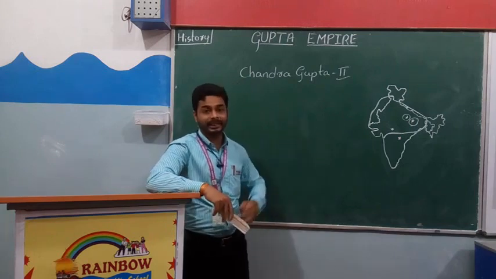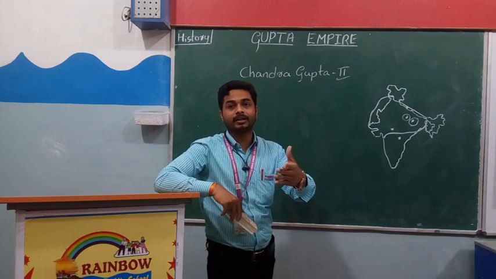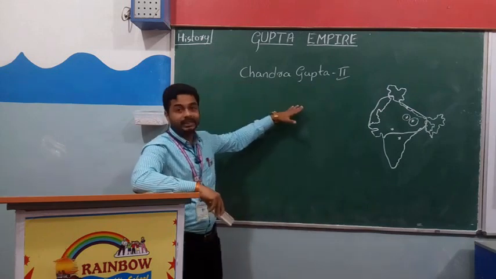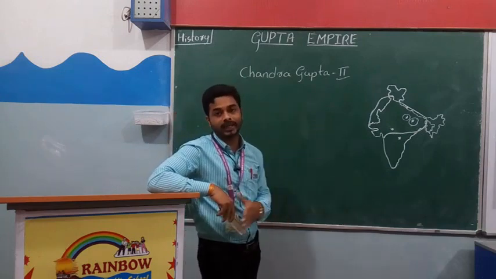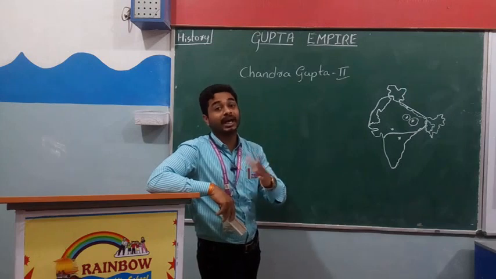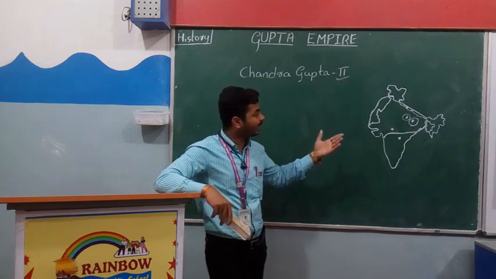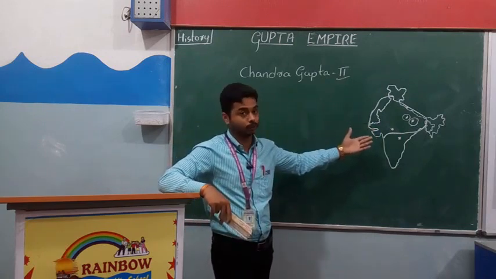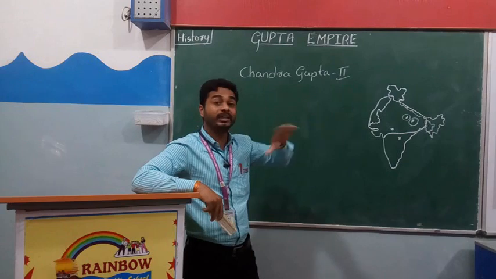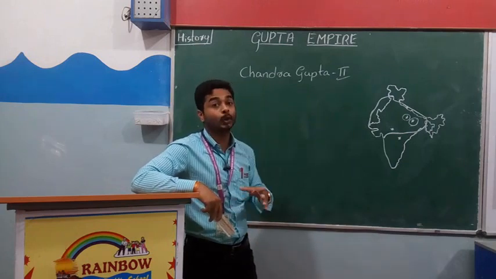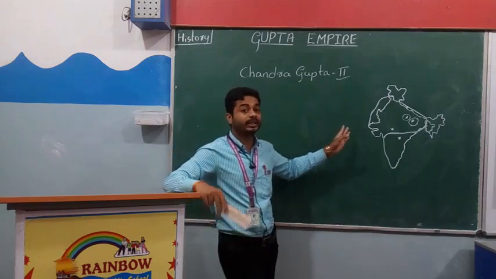Like he married a Naga princess, Kubera Naga, right? Chandragupta II married Kubera Naga. She was the princess of the Nagas. As you all know, the Nagas were the enemies of the Gupta Empire. In the time of Samudragupta, he invaded North India, and meanwhile he defeated nine kings, including the Nagas. I hope you have remembered that. So he had defeated the Nagas.